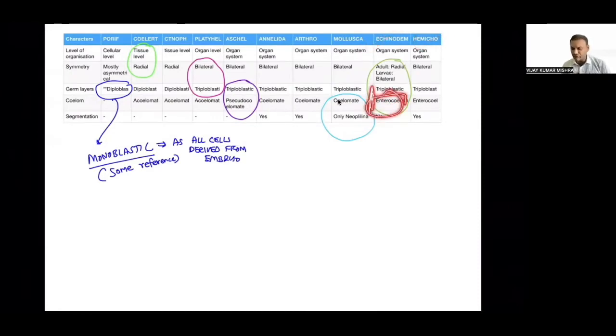What is enterocoelom? That we will discuss when we learn Echinodermata for the first time. But this is the overall view of all the five basic characters that we have studied just now. I hope you got how the question would be asked, and I hope you would be able to answer it. Let's go further.